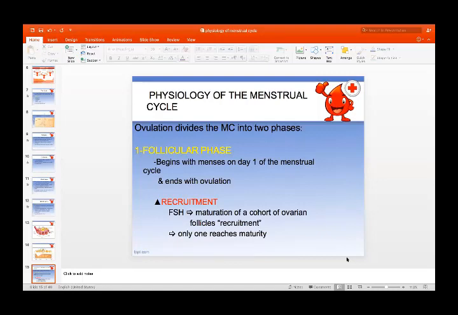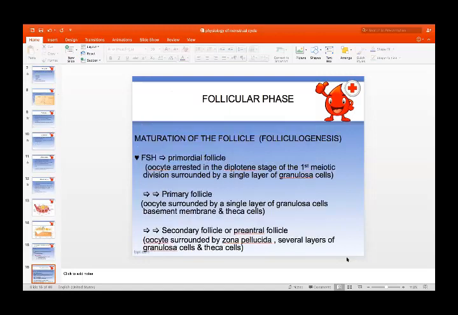In this phase, there is recruitment of follicles under the effect of FSH, maturation of a cohort of follicles, and only one follicle reaches maturity. This process, the maturation of the follicle, is called folliculogenesis. Under the effect of FSH, the primordial follicle, in which there is an oocyte arrested in the diplotene stage of the first meiotic division, is surrounded by a single layer of granulosa cells.